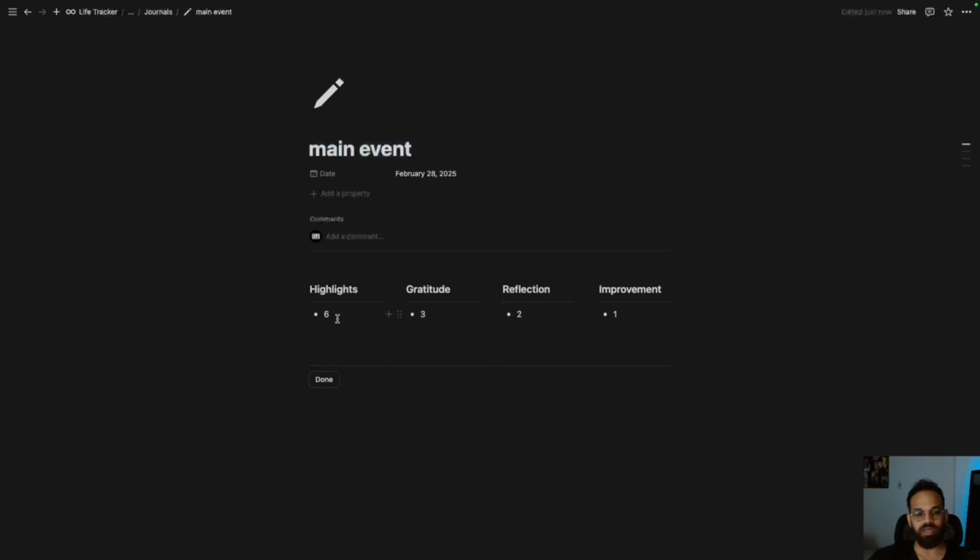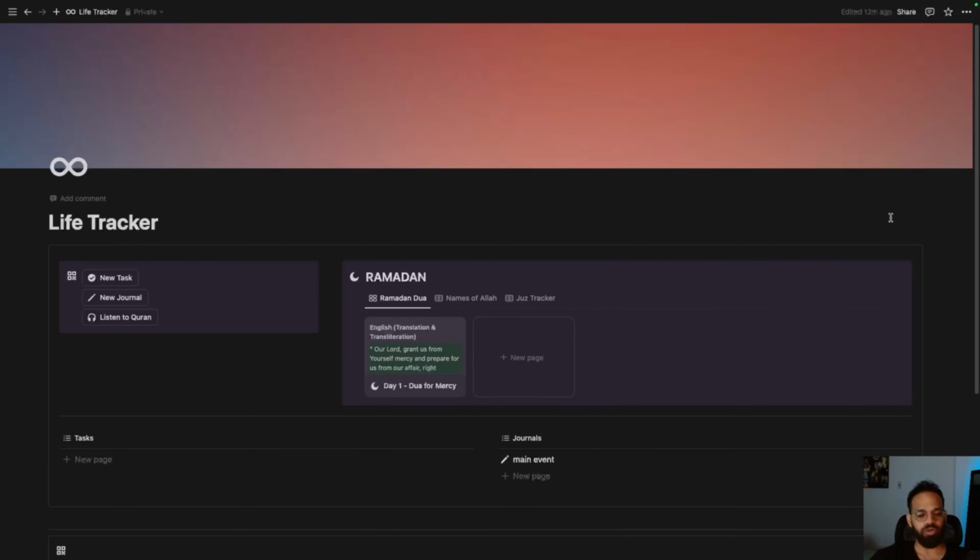Basically, I will be writing down 6 highlights of the whole day, and then take 3 of those 6 highlights and make sure that I'm grateful for those 3 things. And then out of all 6, I would choose 2, maybe good or bad, it doesn't matter. I would reflect on them and maybe figure out something I didn't do or plan on doing better. And the last thing is I would choose one thing I might not have mentioned in the 6 highlights. Maybe it's just something that I missed and I'm planning on improving. So I would just have it in my mind as something to improve in the future. That is how I write my journals and tasks.